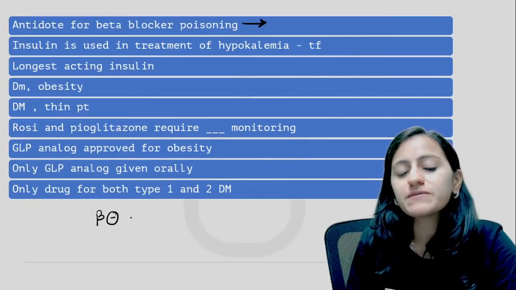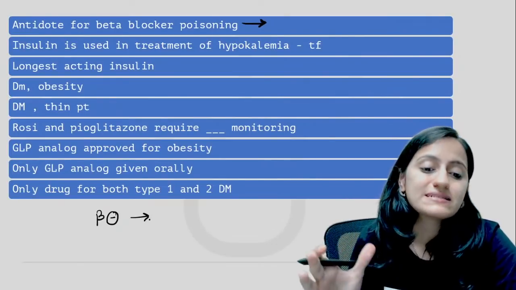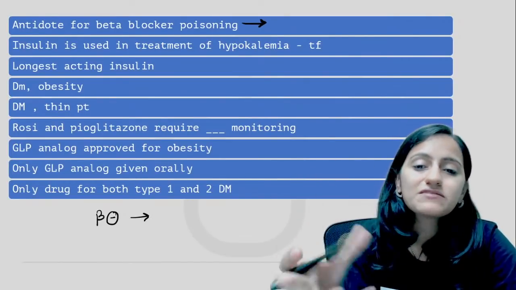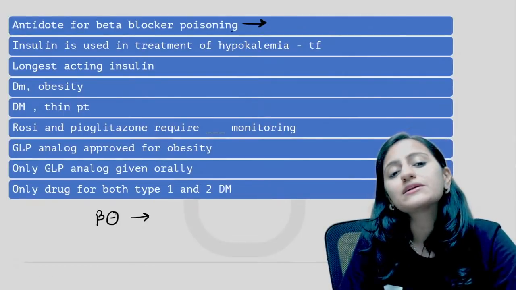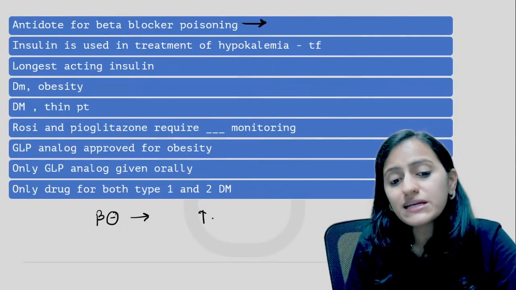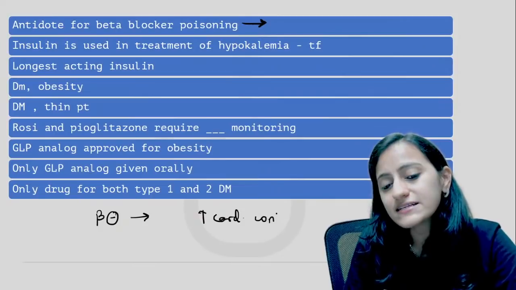How will a patient of beta blocker poisoning present? Beta blocker, the heart will be depressed. Beta 1 is present in the heart, right? The heart will be depressed. You want to increase the cardiac contractility.